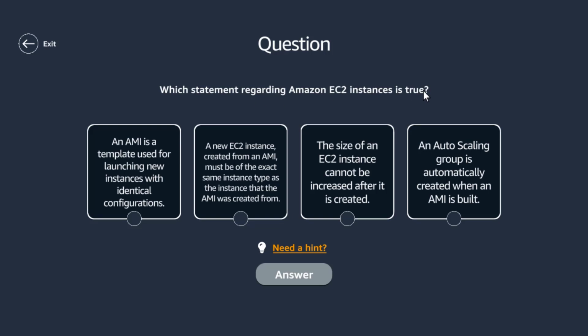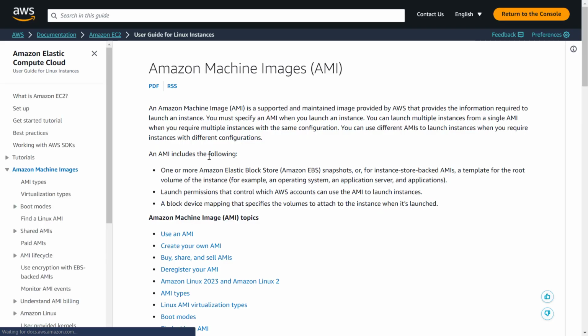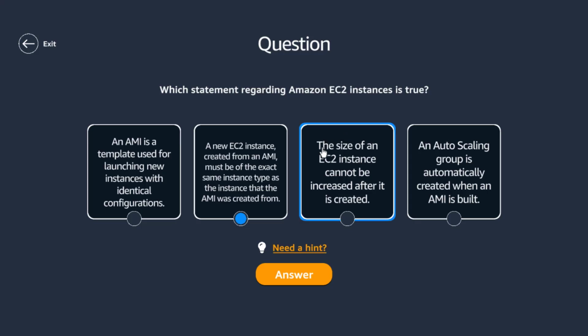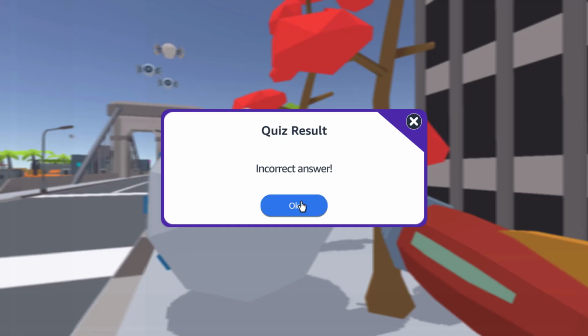Which statement regarding EC2 instances is true? Size of an instance cannot be increased after it is created. An EC2 instance created from an AMI must be of the exact same instance type. A template used for launching new instances with identical configurations, and an auto scaling group is automatically created when an AMI is built. No, this is not true. A new EC2 instance created from an AMI must be of the same type. Yeah, I think it is this. Just to confirm, when you require multiple users with the same configuration. Okay, let's go with that. Incorrect.